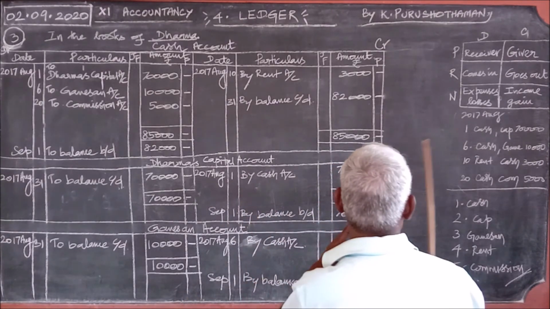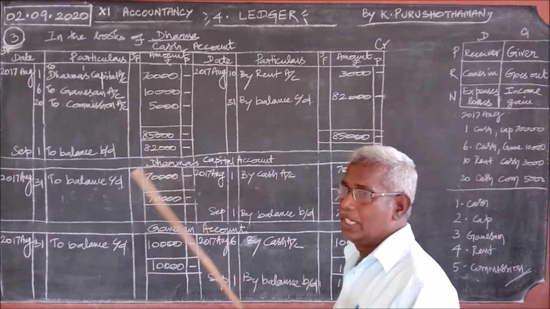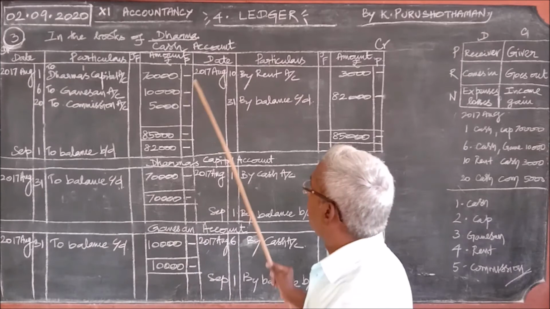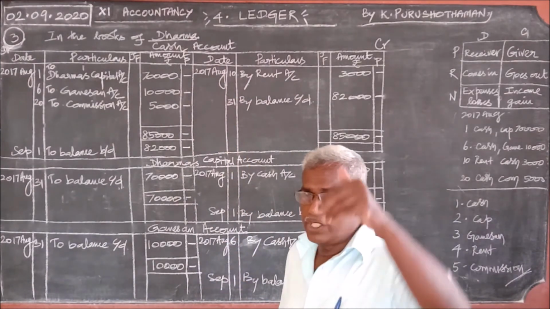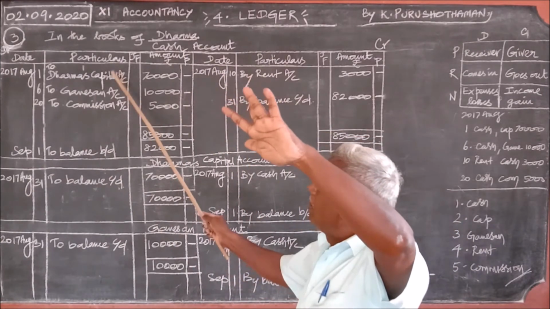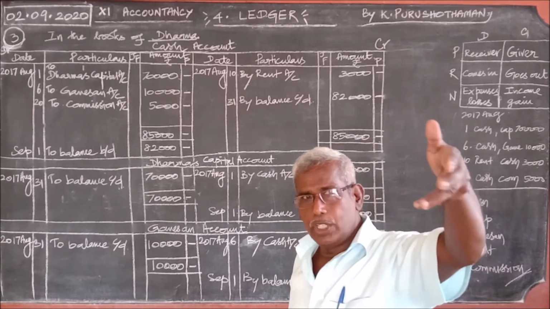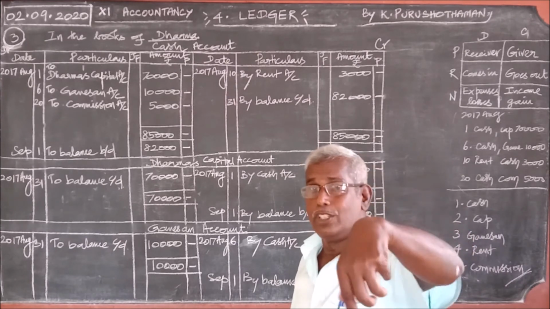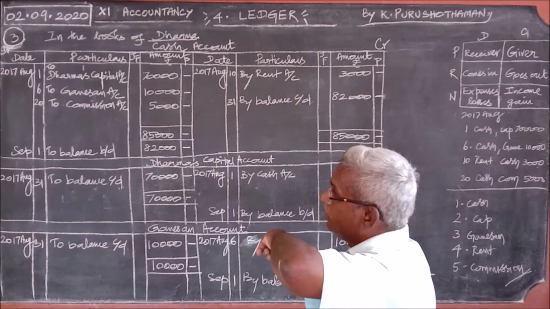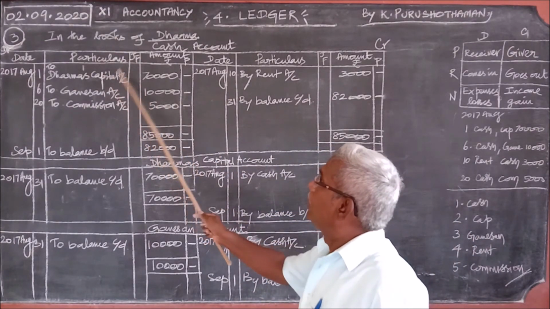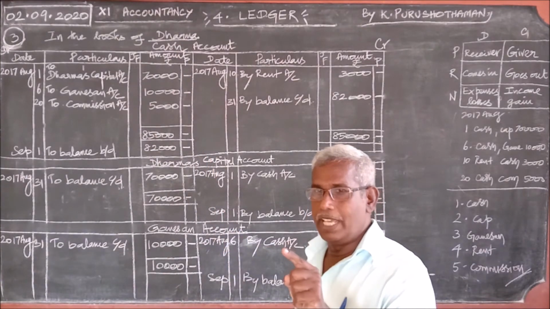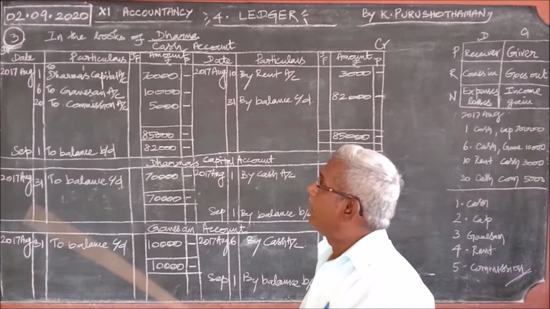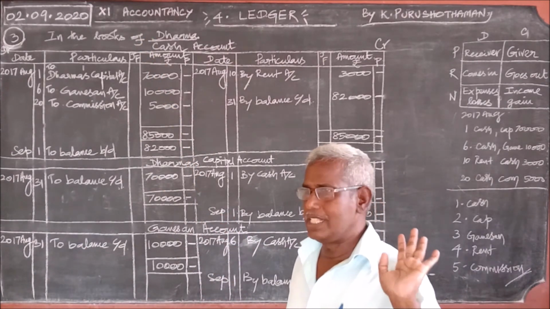Now, cash account debtor to capital account is one journal entry. You are preparing a ledger for the cash account. Then cash account will not come in it. The cash account is on the debit, so the entry should be on the debit. Why can't you write cash account? What should you write? Whatever comes along with that cash account, you should write that. What is coming? Dharma's capital account is coming, that is sure. So fix the place, debit or credit. Then what is coming along with that? You write it in that particular place. That is the idea here.